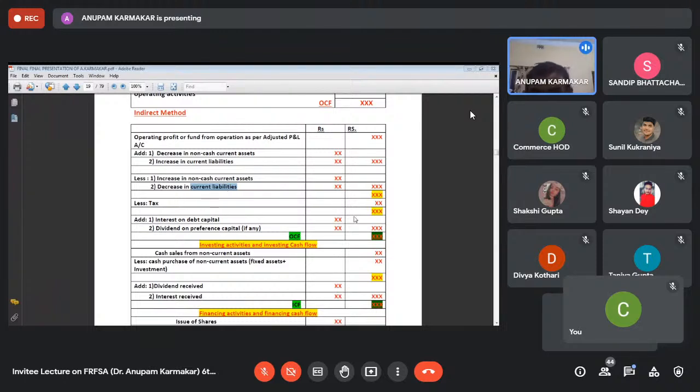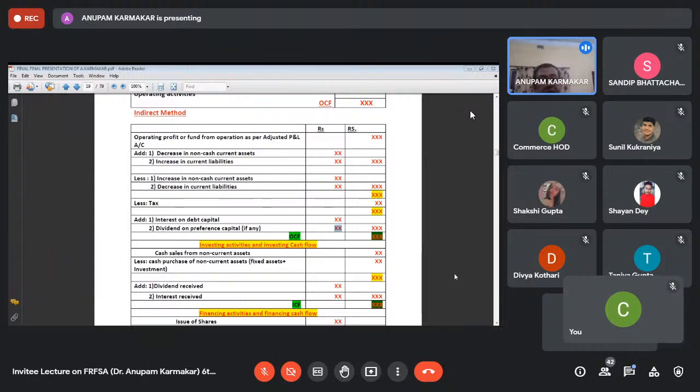Next, payment of tax. You will get this figure. Then interest on debt capital and dividend on preference capital. See that here in the operating cash flow part, we are applying the cash equivalence concept. Interest on debt capital means, suppose the company has issued debentures to the extent of 1 lakh rupees.